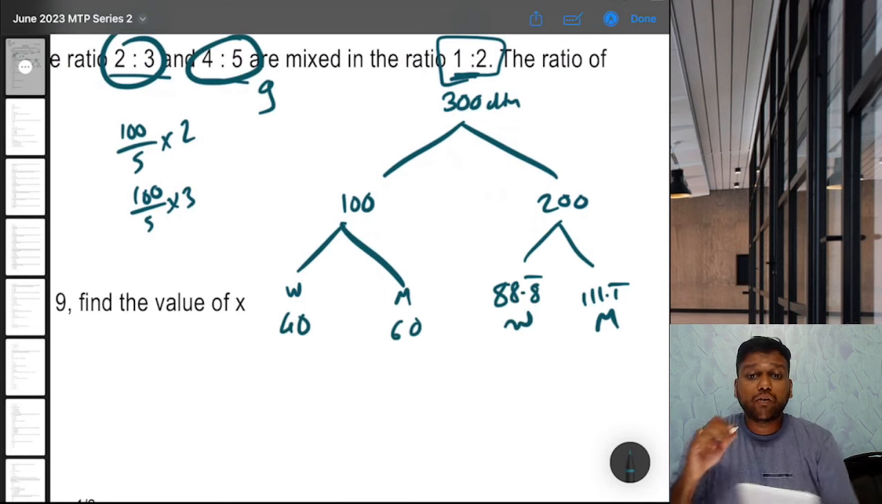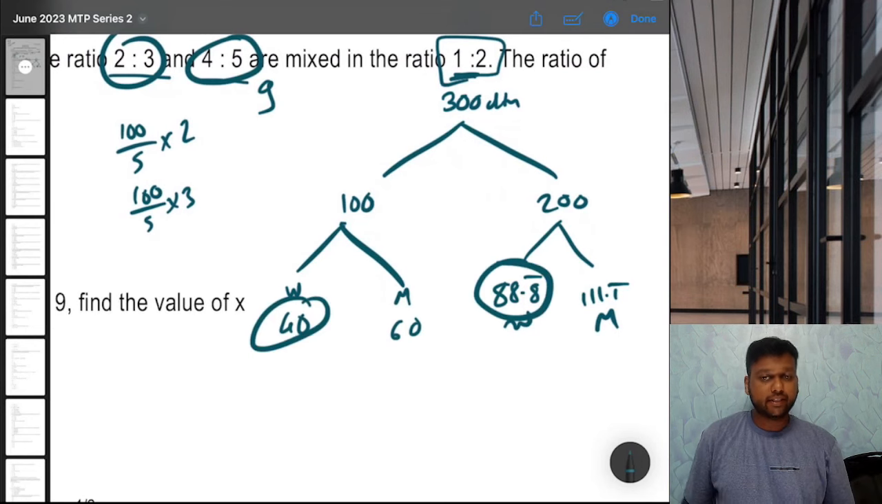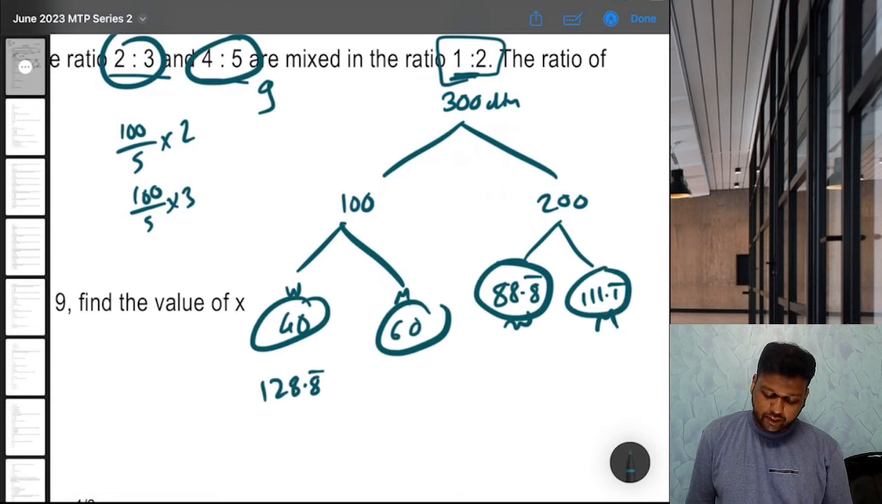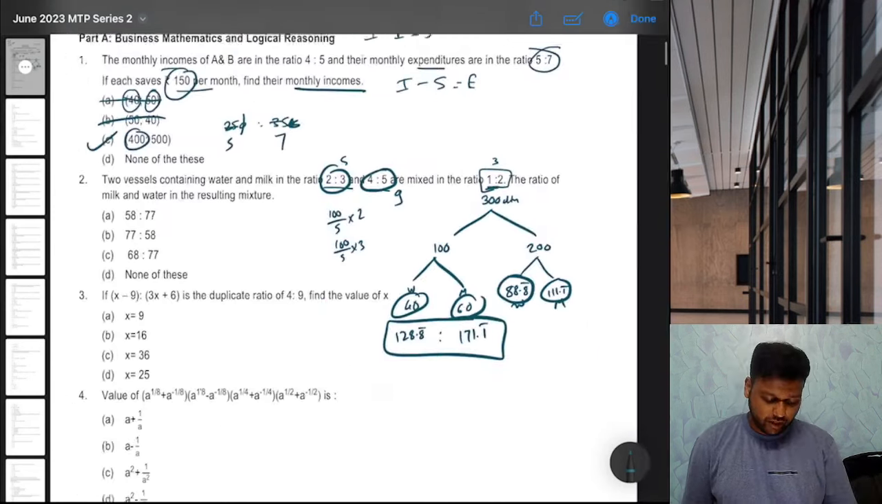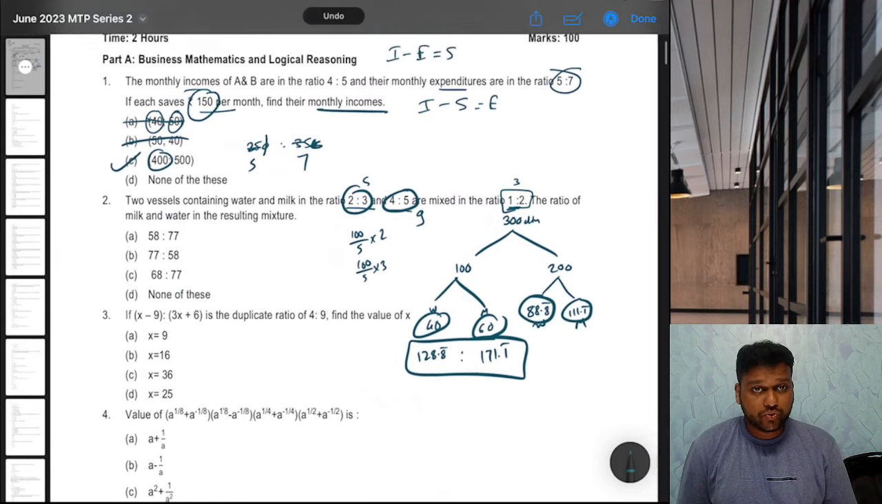So now total water in this mixture will be this plus this, correct? This plus this will be how much? 128.8 recurring, correct? And total milk will be this plus this, that is 171.1 recurring. So this is our final answer, 128.8 is to 171.1. Now you have here the ratio, not in reduced form.